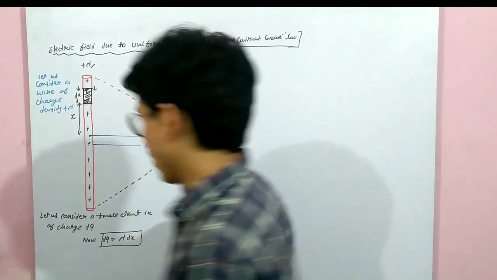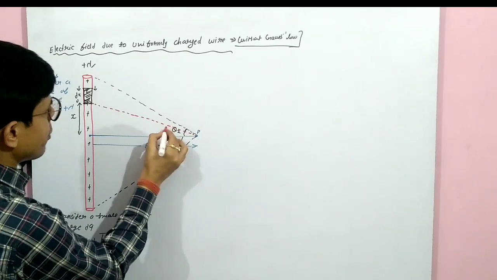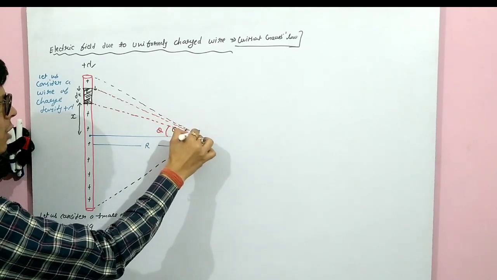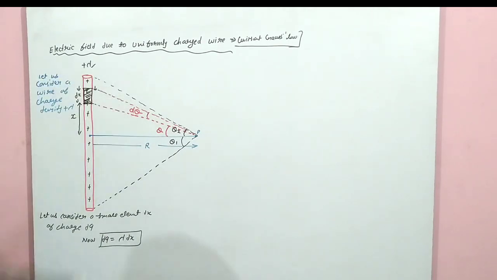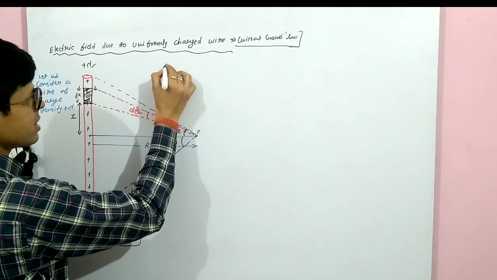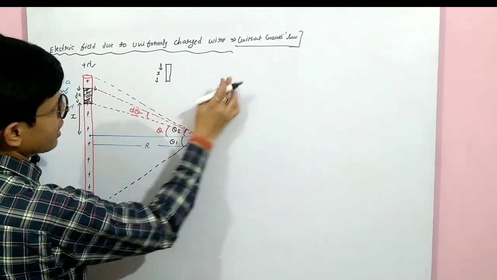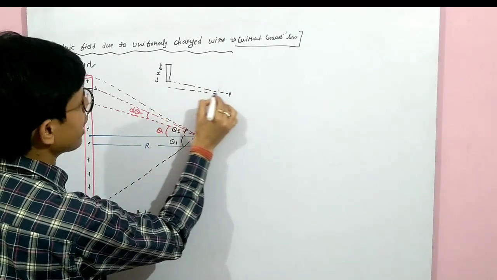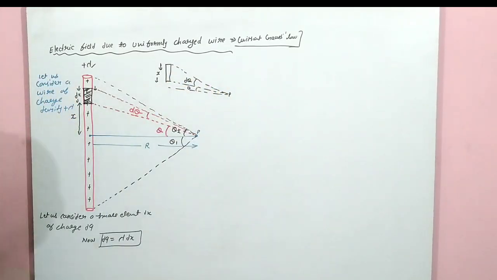Is it clear? Now let its lower end make an angle theta at this point, and the angle between the lower and upper end is small, so we take it as d theta. See, this is dx, and suppose this is point P. It makes an angle theta, and the lower and upper ends make an angle d theta. This we have considered. Now we'll move further.